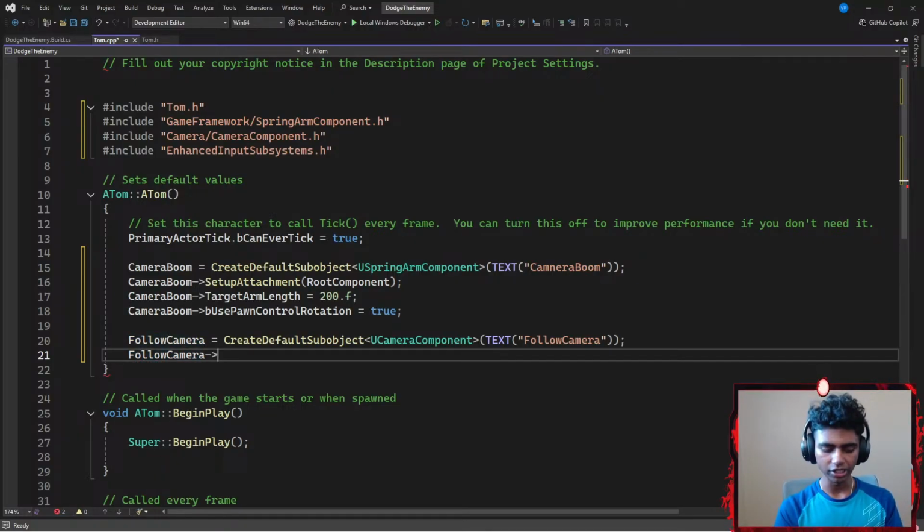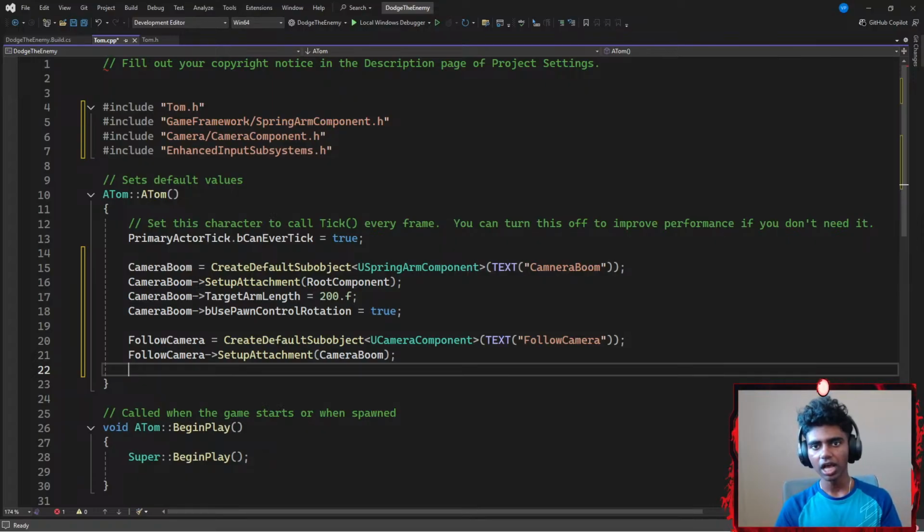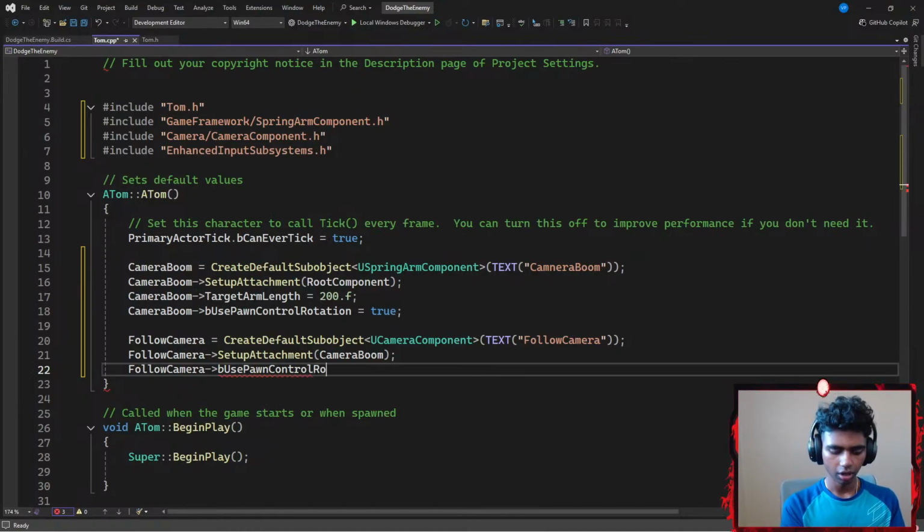My pointer points towards a setup attachment, in which I'm going to add a pair of parentheses and add a parameter of my camera boom. I want my spring arm component. I want my camera component to be a child of my spring arm component. Lastly, I'm going with something like follow camera that points towards a Boolean variable, use pawn control rotation, and I'm going to assign it to be false, ending with a semicolon.